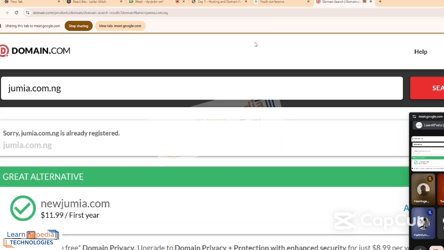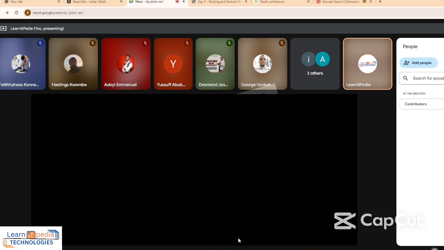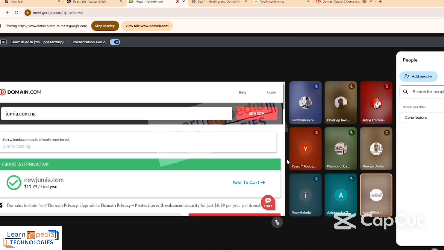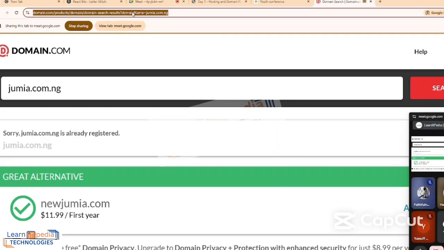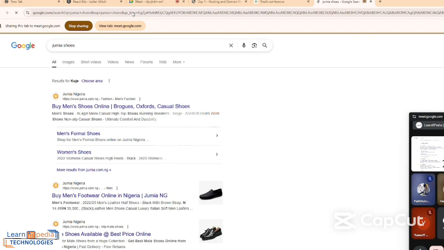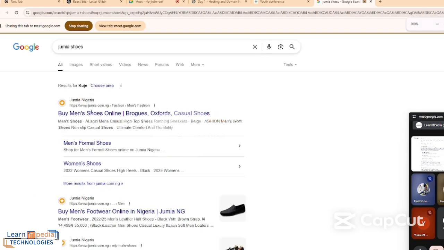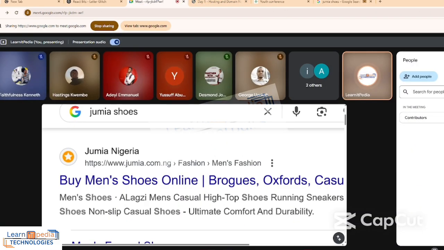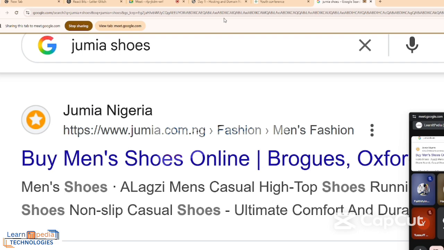Now let me show you something. Let me share my screen so that you understand. We are in Nigeria, so when you search anything on Jumia, you will see products that are available in Nigeria because the system will automatically know your location. Let me just type Jumia shoes. Let me zoom my screen. When I type Jumia shoes, what can you see? You see Jumia Nigeria, right? Yes. It's bringing Jumia Nigeria because I'm in Nigeria.